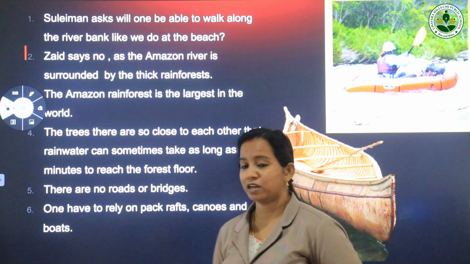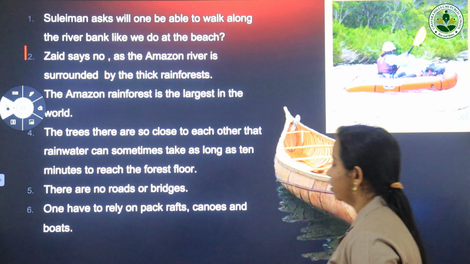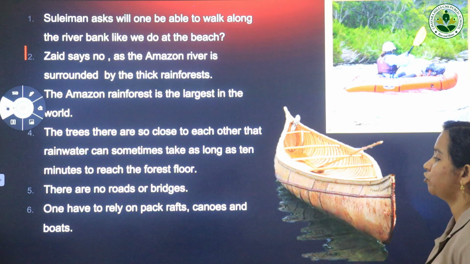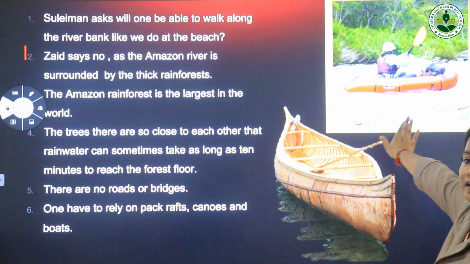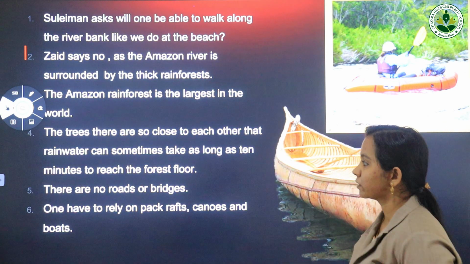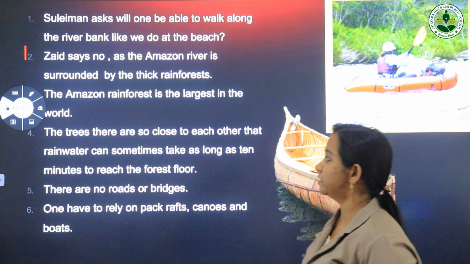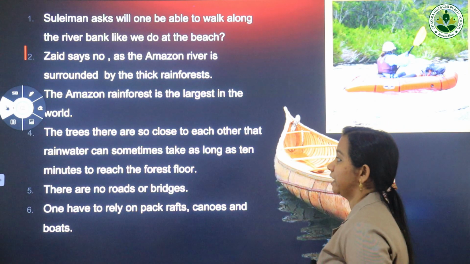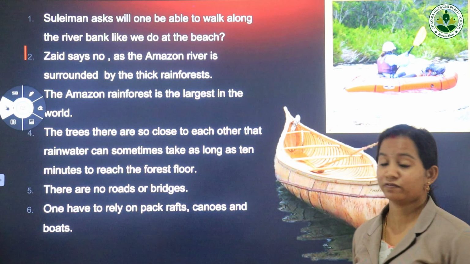So we have to rely on packrafts, canoes and boats. So I have given the picture of packrafts. So this is packrafts and this is canoes, and boats you know, right? So the trees are here so close to each other that rainwater can sometimes take as long as 10 minutes to reach the forest floor.